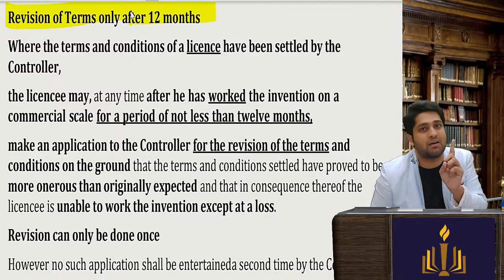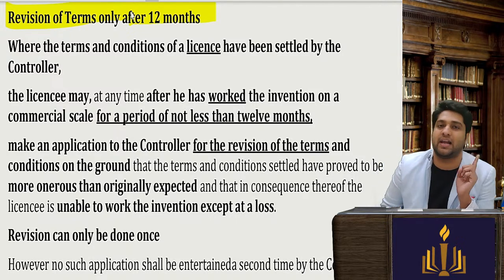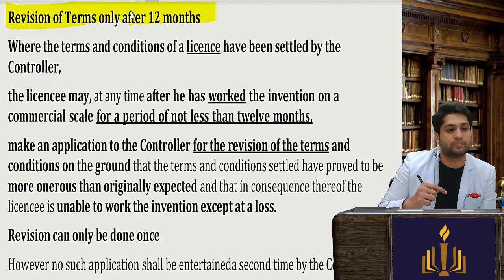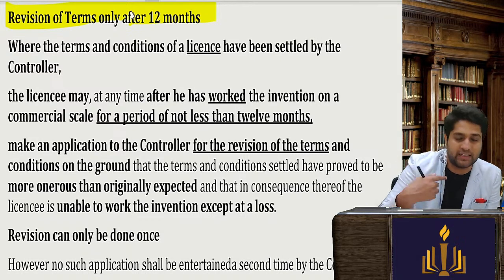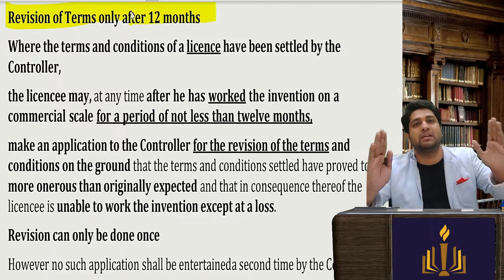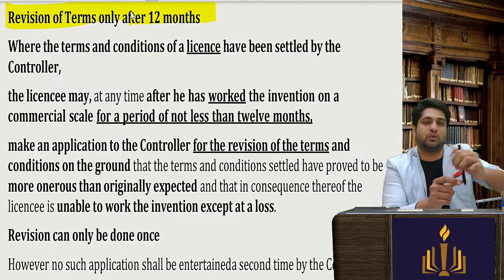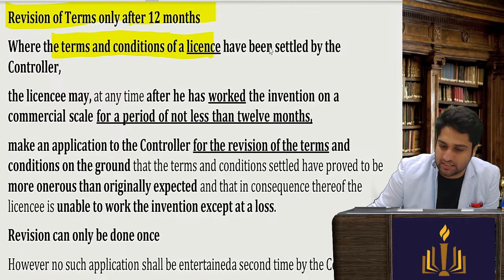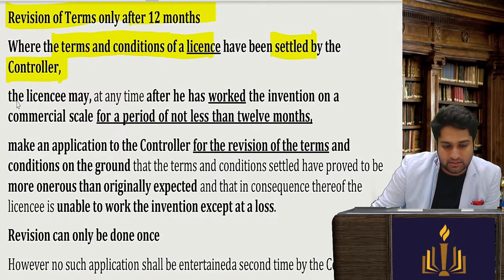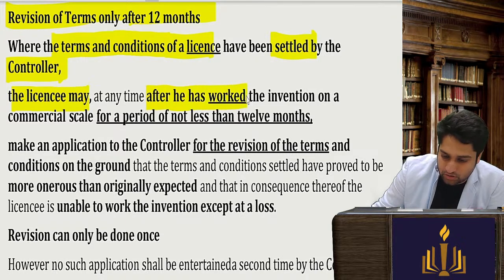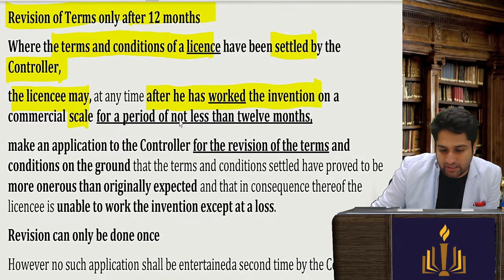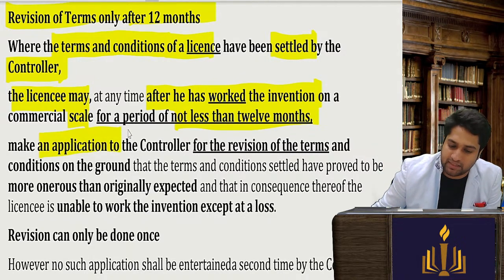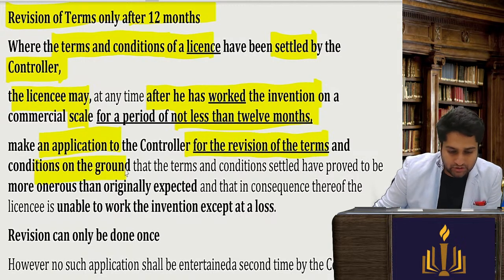First, only one amendment or revision of terms can be done during an entire lifetime. Revision can be done only once. Second, it can only be done after 12 months. So for 12 months you have to use the original agreement entered by the controller. Where the terms and conditions of a license have been settled by the controller, the licensee may, after he has worked on the invention for commercial use for a period not less than 12 months, make an application for revision of the terms and conditions.